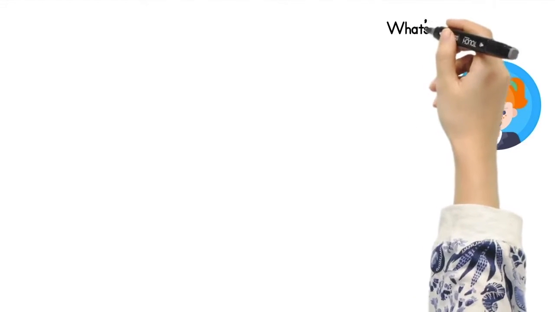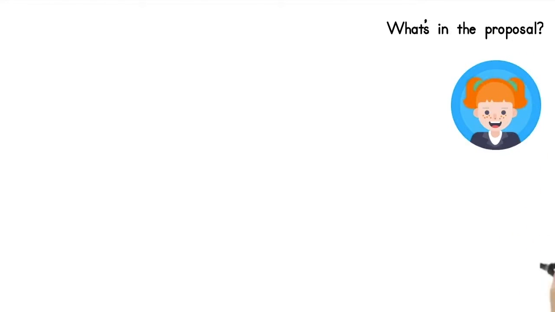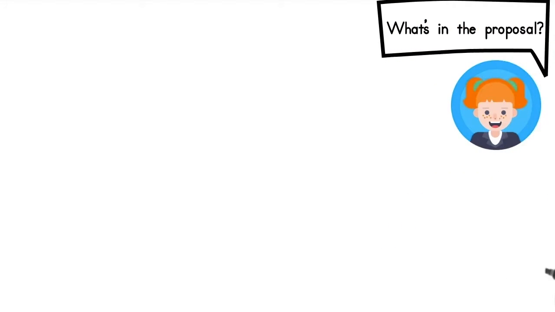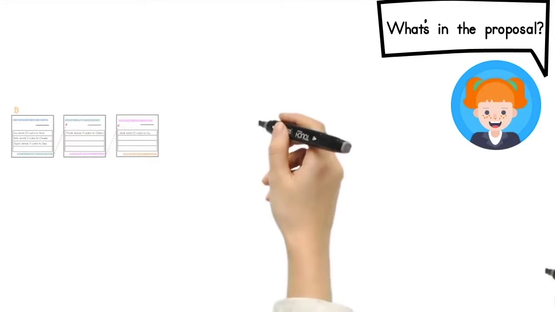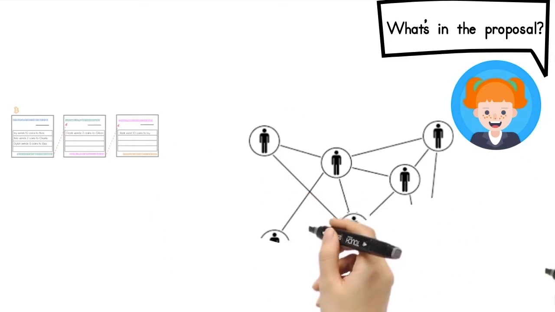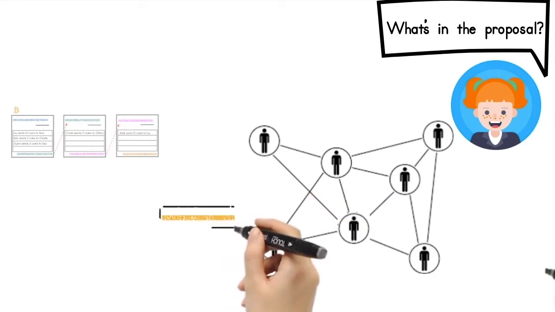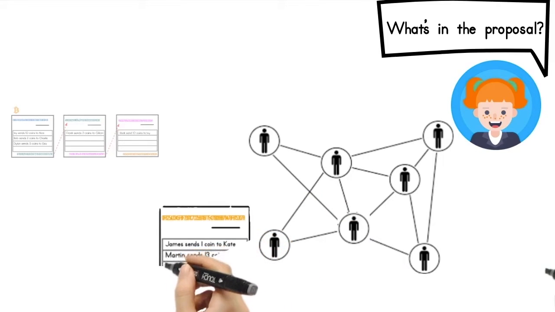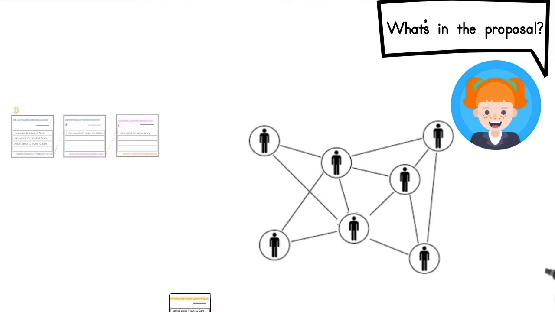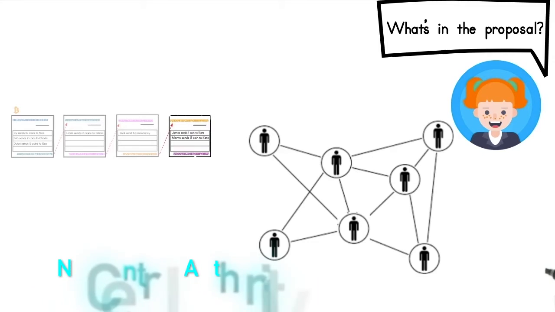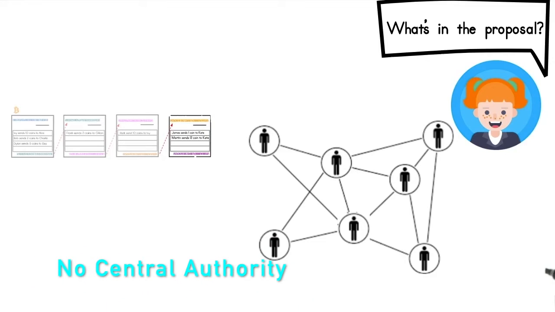You mentioned just now that the proposal from the winner will be accepted. What's in the proposal? It is the proposal of the new block. Every computer in the network will collect as many transactions as possible in preparation for forming a new block in the chain. The consensus protocol is the process of picking one of the nodes' proposals and appending the newly formed block to the chain. This is how the blockchain works without a central authority.